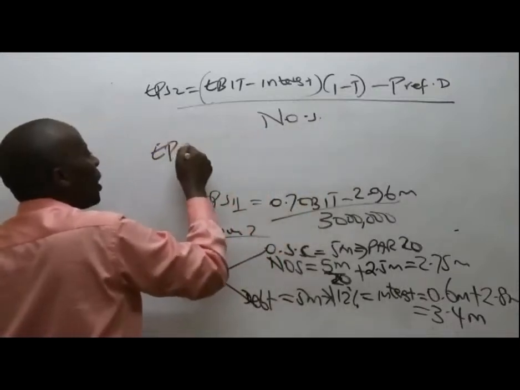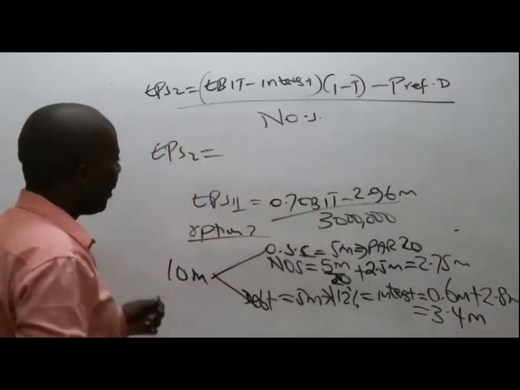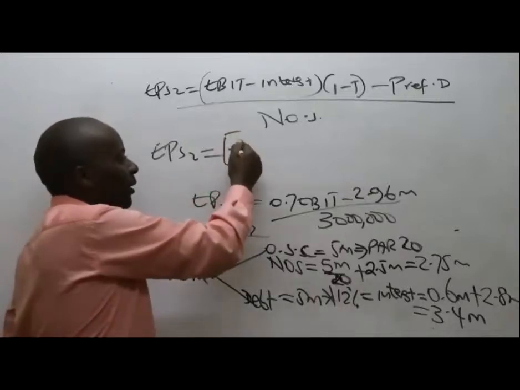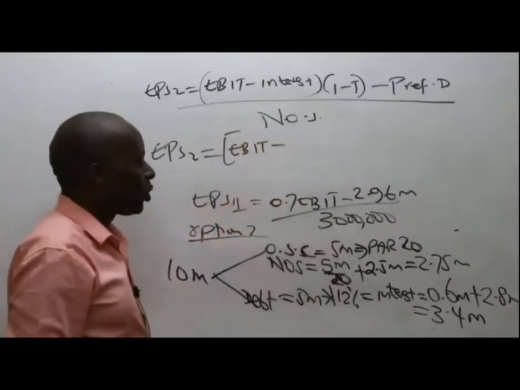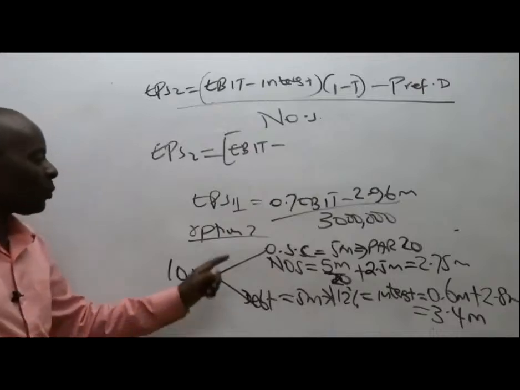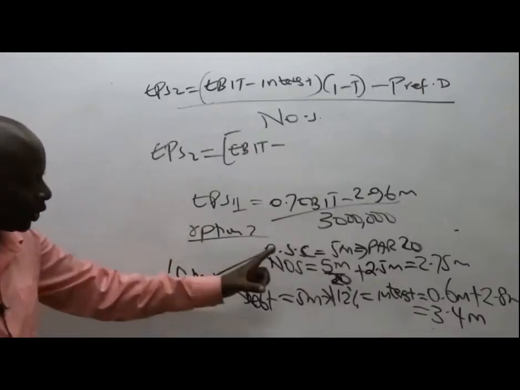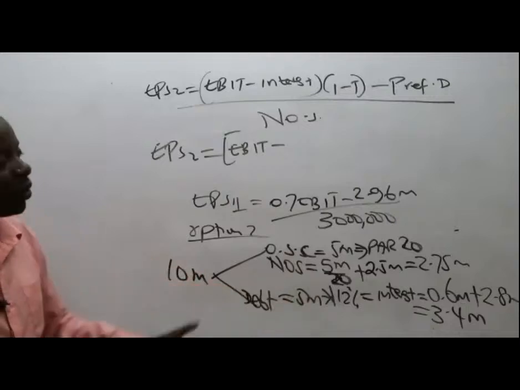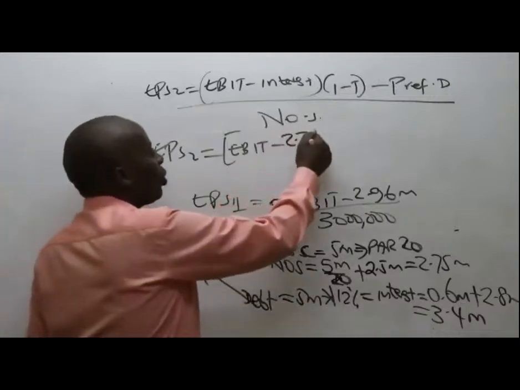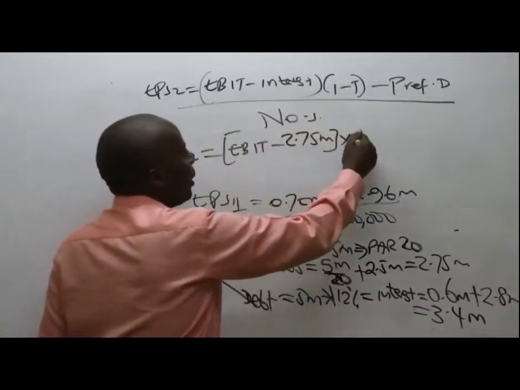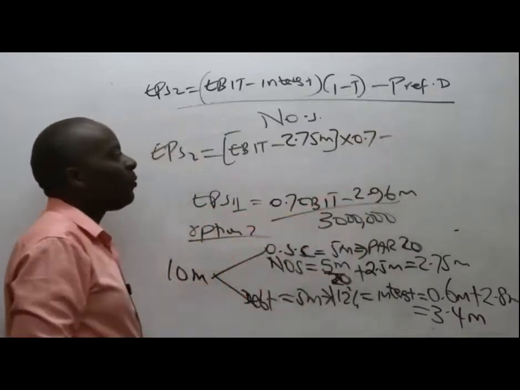So write for us EPS2, which will be EBIT, not known at the beginning, minus interest. Please always remember to work with total interest. Total interest is 2.75 million times 0.7 minus preference dividend.